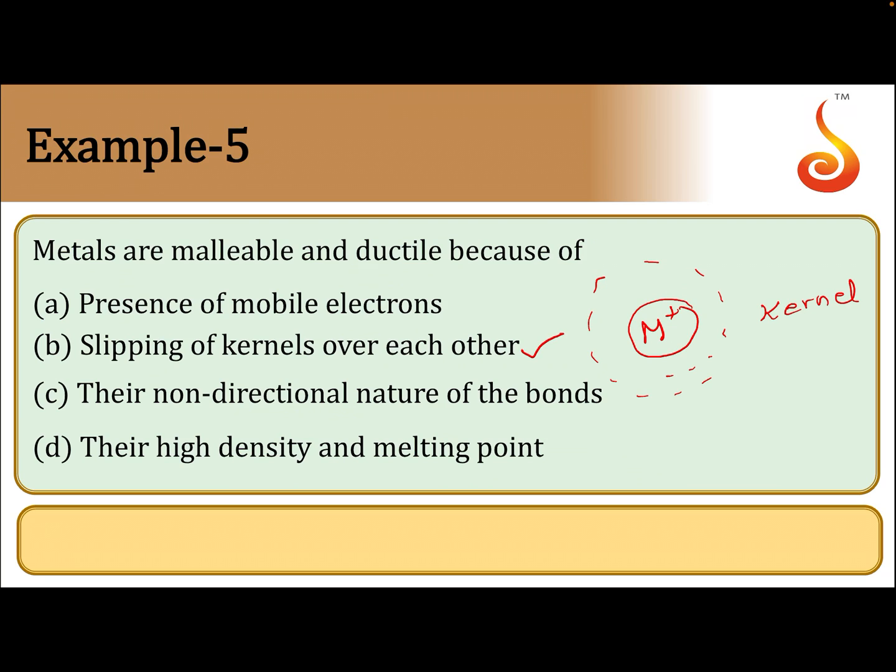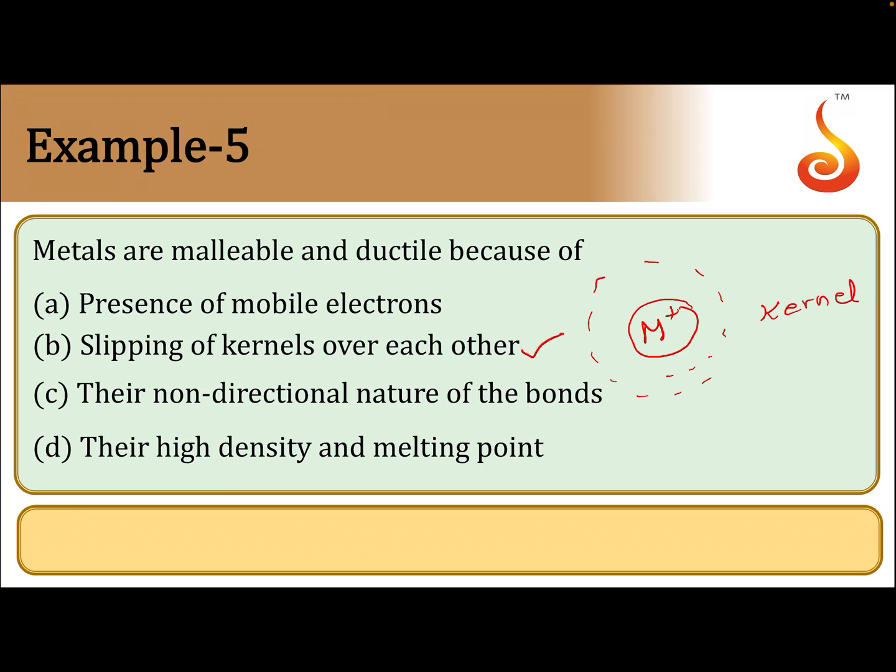So in the electron sea model, we say that the positively charged kernel will be in a pool of electrons. Smaller the size of the kernel and more the number of valence electrons means stronger will be the metallic bonding. Okay.